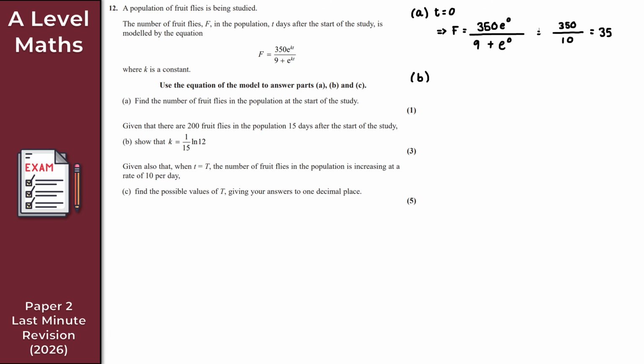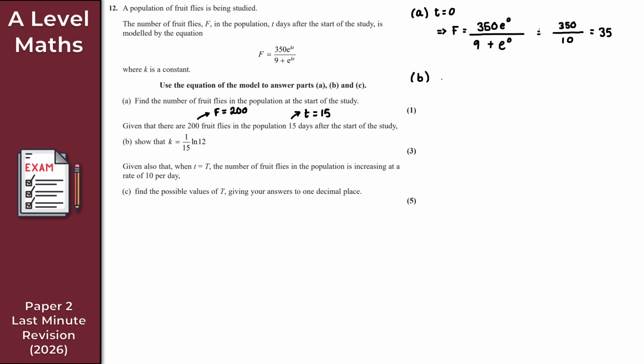Right, so what I'm going to do here is take the fact that there are 200 fruit flies in the population 15 days after the start of the study. So what I know here is F is 200 and t is equal to 15. Let's substitute both of those in and see what happens.